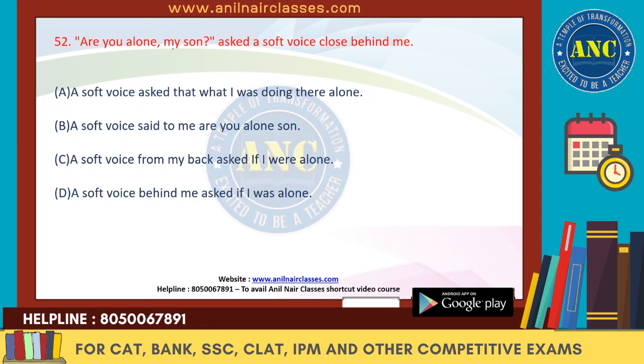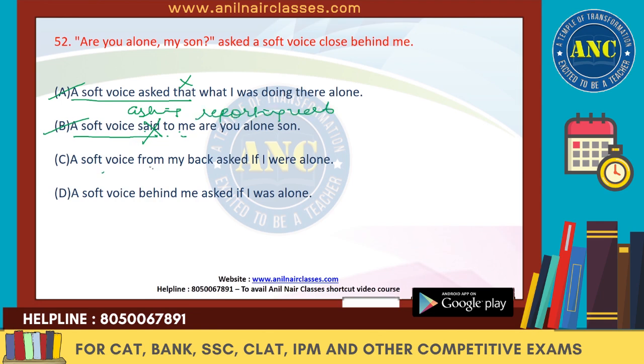Next one. Are you alone, my son? Asked a soft voice close behind me. So it will be a soft voice close behind. A soft voice asked me, right? So it should be a soft voice asked that. A soft voice said to me. Now it is a question. So in the question we never use that. So that is wrong. A soft voice said to me. We cannot say said over here because she is asking, right? Here also an incorrect reporting verb is there.